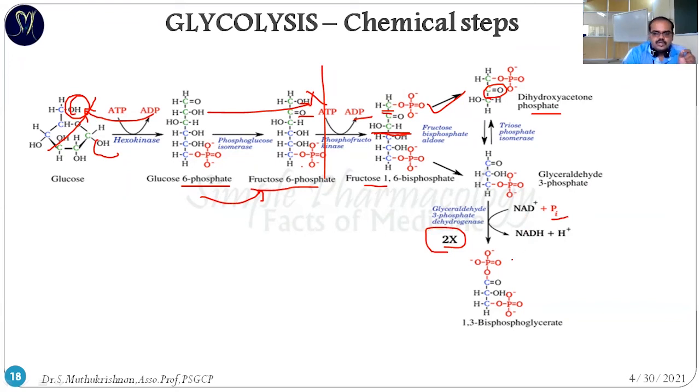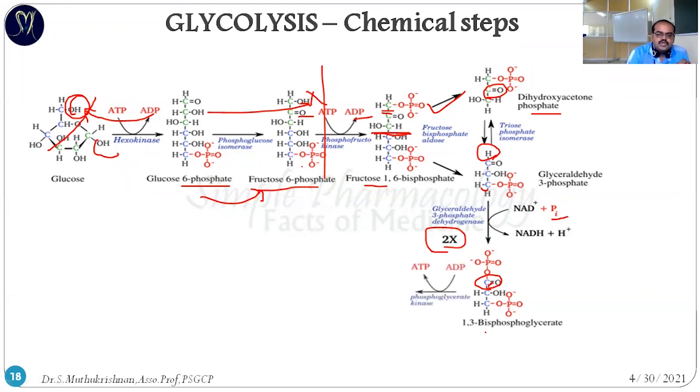Addition of another phosphate group on the first carbon, instead of this hydrogen atom, one phosphorylated group is going to join, so it is called 1,3 biphosphoglycerate. This is glyceraldehyde 3 phosphate, because the phosphate group is present on the 3rd position. Another phosphate addition happens on the 1st position, so it is called 1,3 biphosphoglycerate. Then the next step, it's going to release another phosphate group.